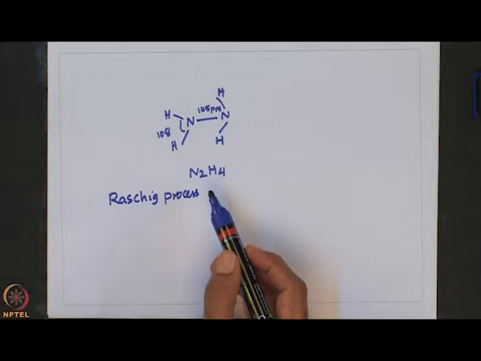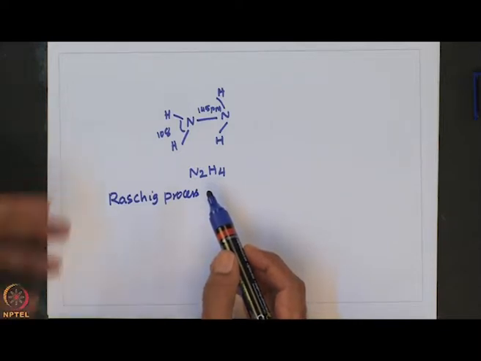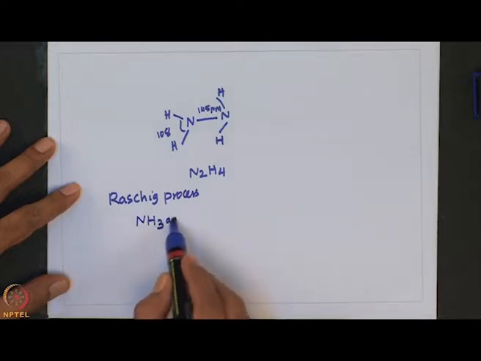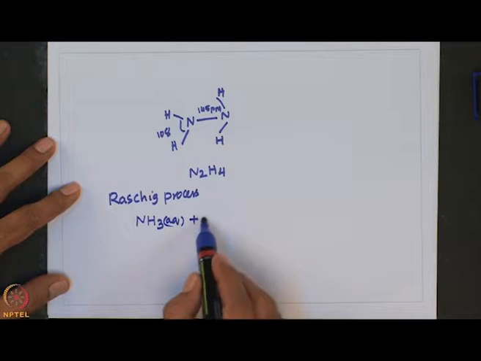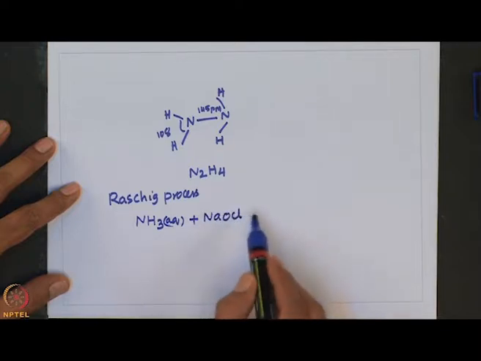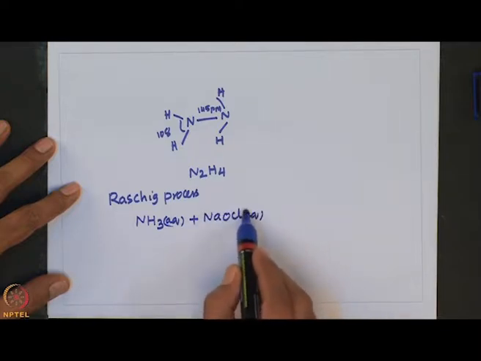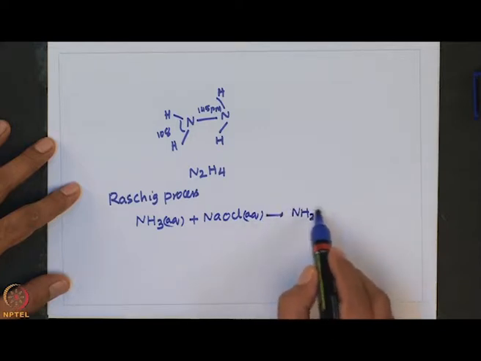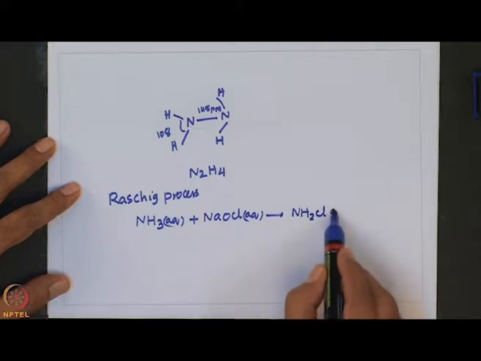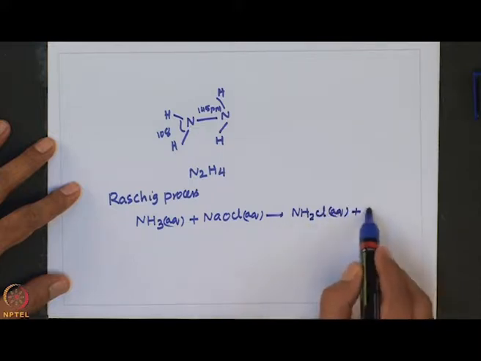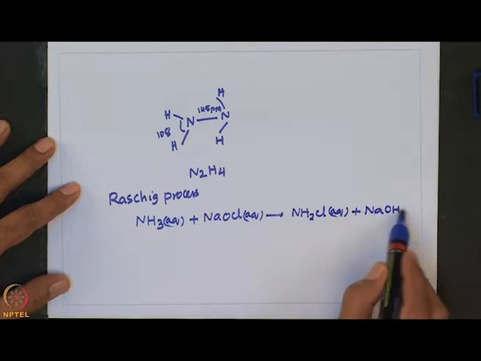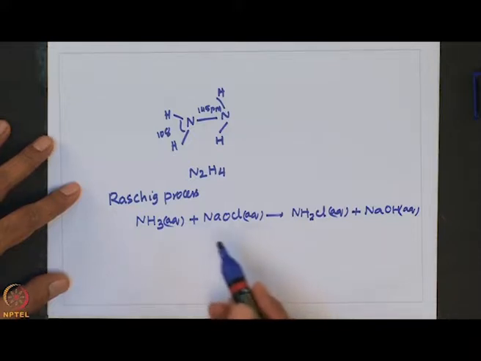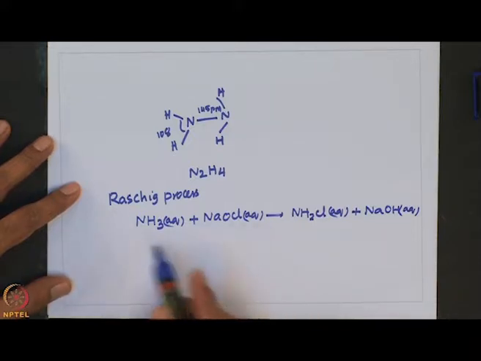In this process, ammonia and sodium hypochlorite react in dilute aqueous solution. For example, NH3 and NaOCl react to give NH2Cl. This NH2Cl undergoes dimerization in this fashion in presence of ammonia.